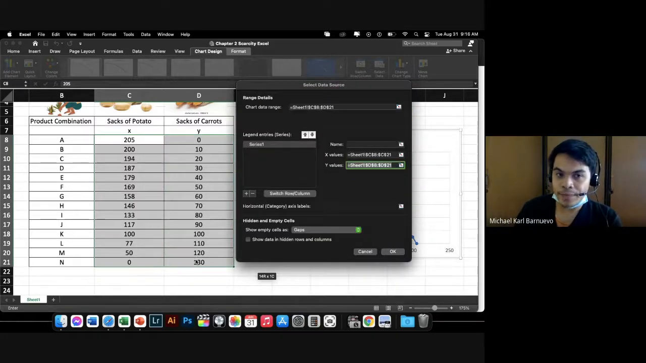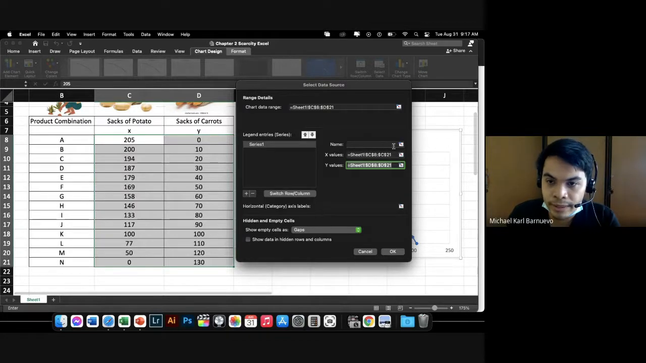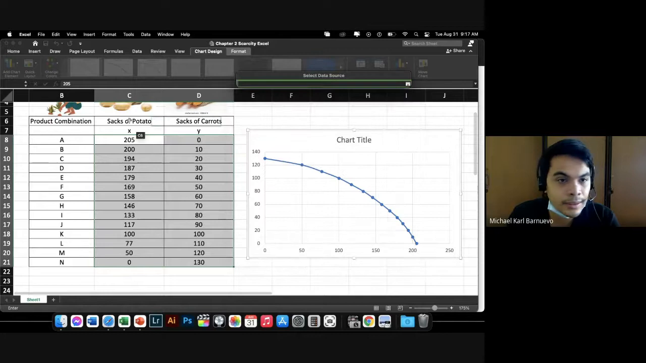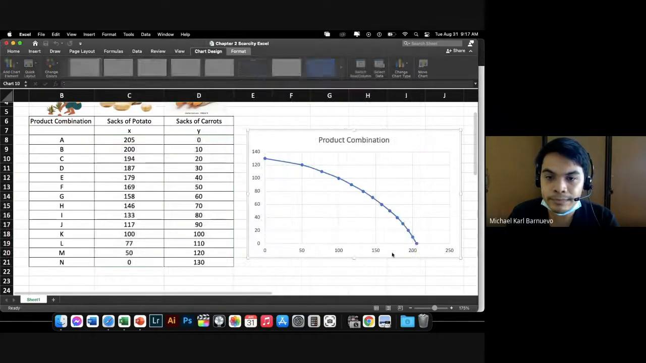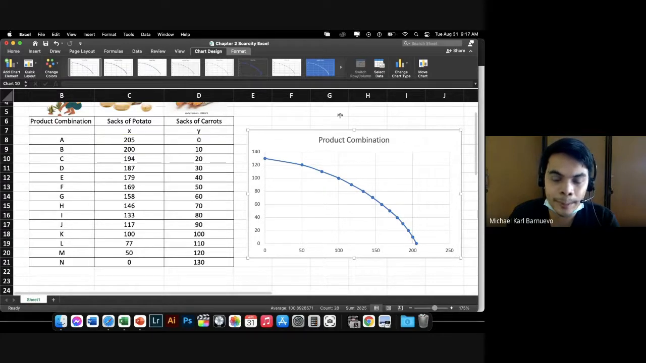I always double check the values of X and Y, because sometimes Excel gets confused. Sometimes it picks up a different area. That is why we must always check if the values it took are correct. For the chart title, we can just click, then select product combination. Then if you are happy with the data, just click OK. So this is now your graph.